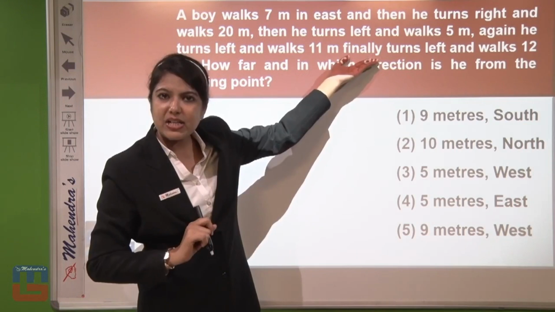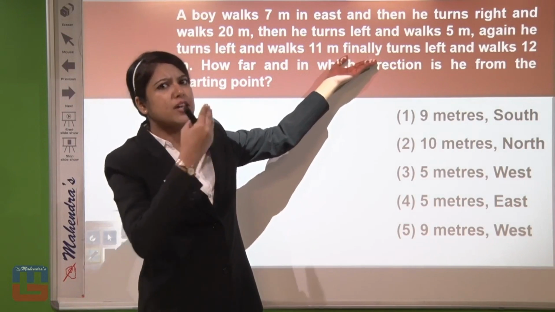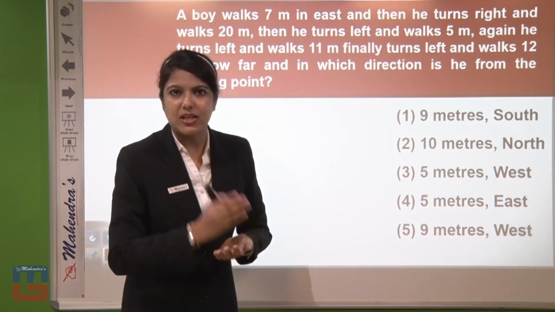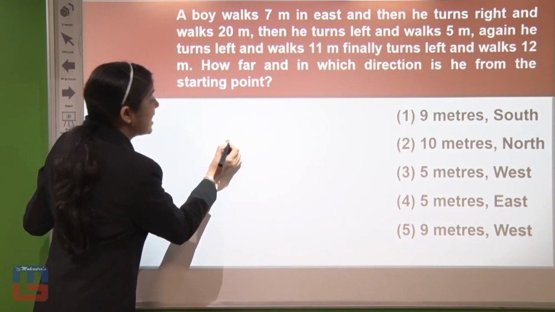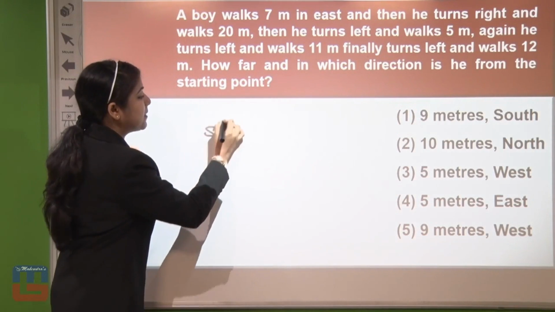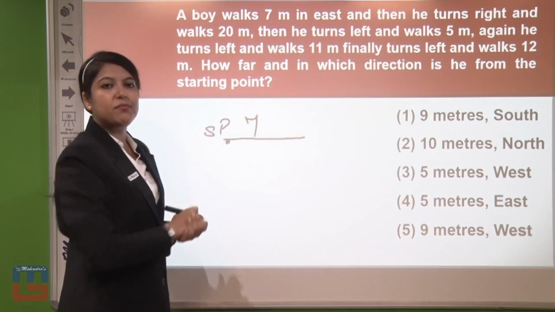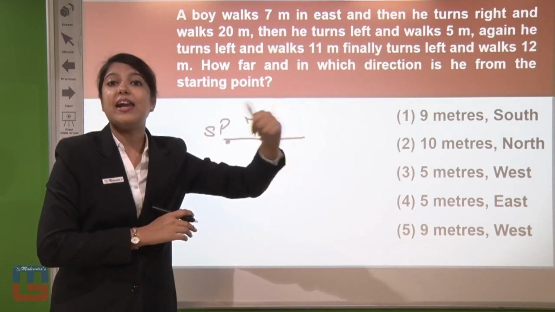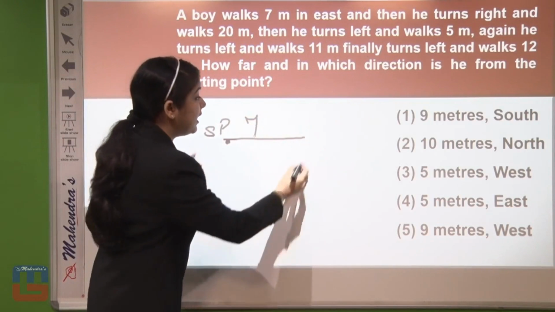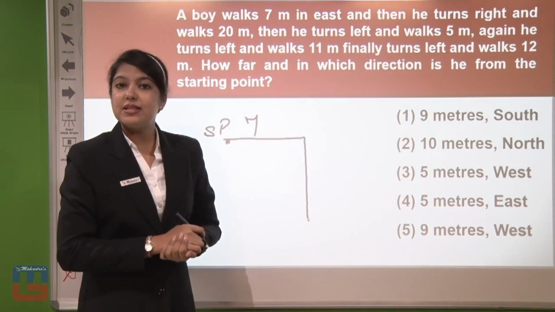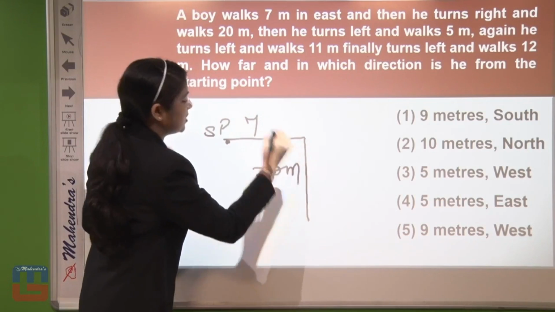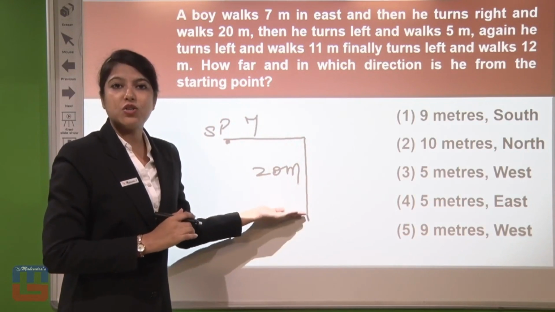Again we are getting the direction. He is walking, because the boy has been mentioned, so he is walking in the east direction. So we can assume the standard direction chart. From the starting point he is walking 7 meters in the east. Now from here he took a right turn. If he took a right turn, that means he is going downwards. And now when he goes downwards, he has walked 20 meters. Very clear? He has walked 20 meters.